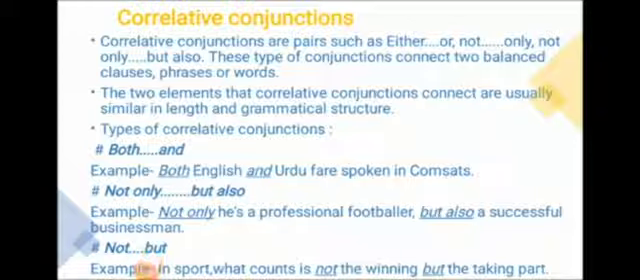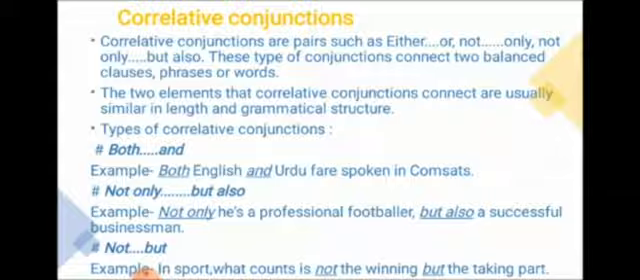The next comes correlative conjunctions. Correlative conjunctions are pairs such as either or, not only but also, neither nor. These type of conjunctions connect two balanced clauses, phrases or words. The two elements that correlative conjunctions connect are usually similar in length and grammatical structures.